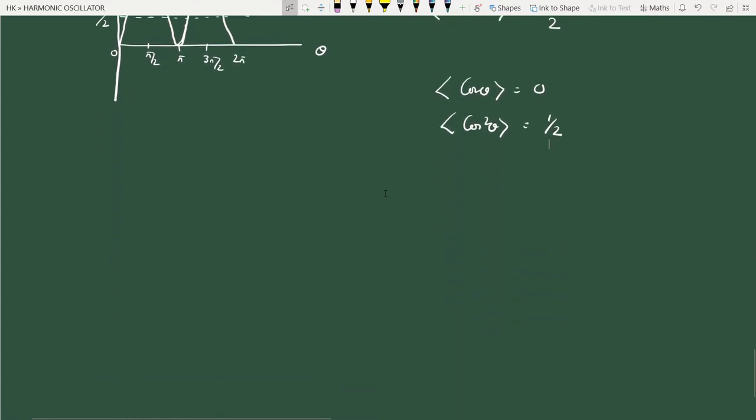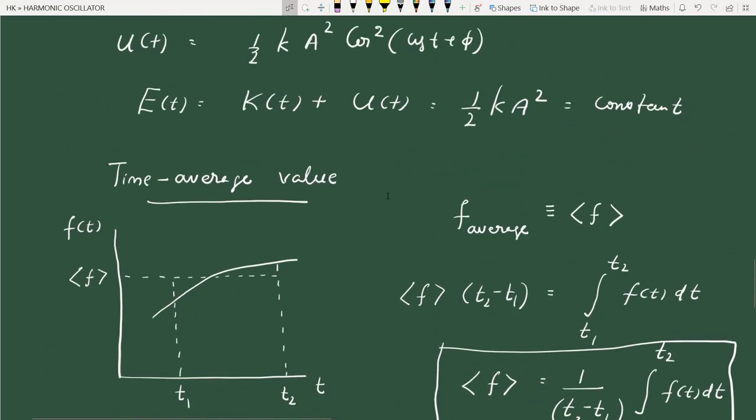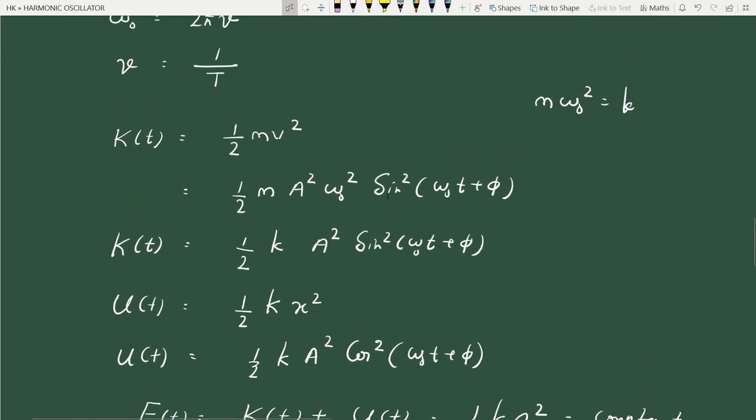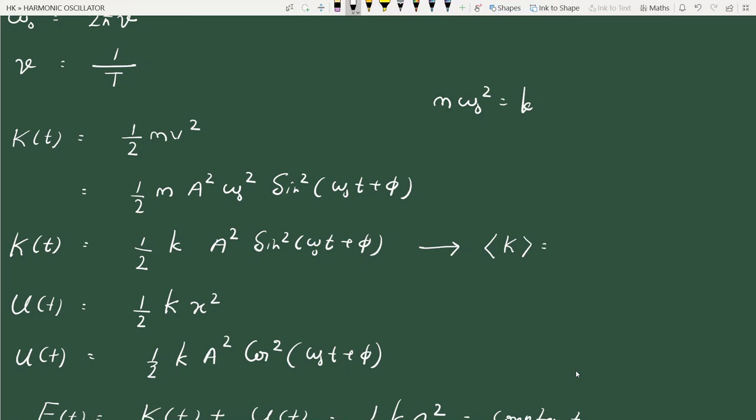Okay, now with this idea, let us calculate the average energy. You have the expression for the instantaneous energy here. Let us calculate the average value of kinetic energy and potential energy from here. So from the instantaneous value of kinetic energy, what is the average value of kinetic energy over one cycle? Here half k and a square are constant.